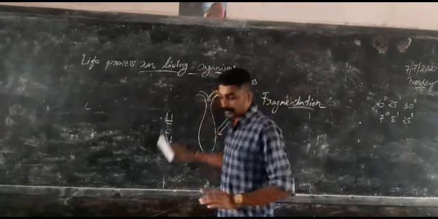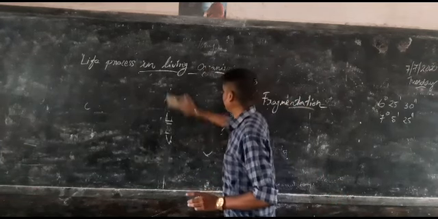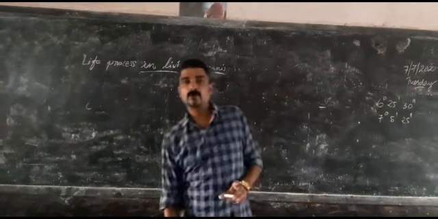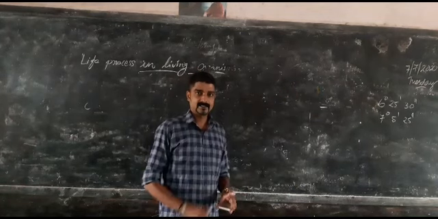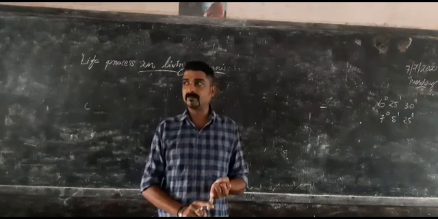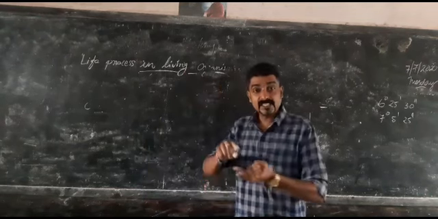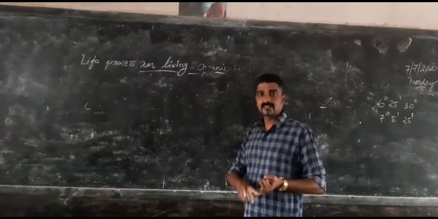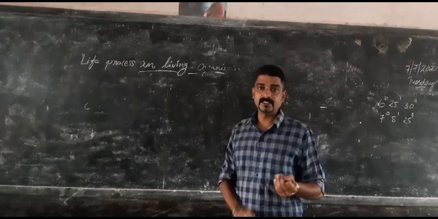So next, page number 25, vegetative propagation. Vegetative propagation occurs only in plants. Vegetative propagation means that plants are reproducing with the help of vegetative parts. What are the vegetative parts? You know, roots, leaf, stem. These are known as vegetative parts.